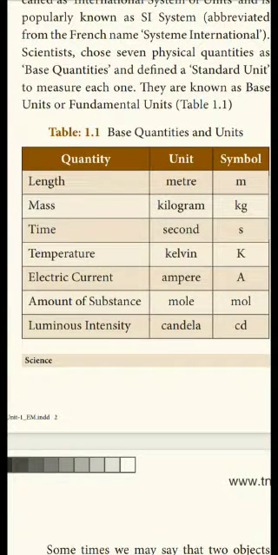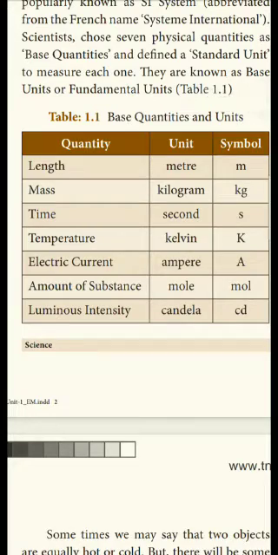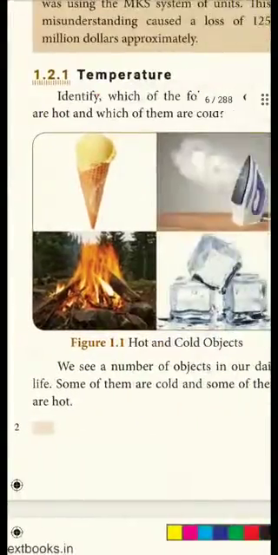These are called base quantities: length, mass, time, temperature, electric current, amount of substance and luminous intensity. The units are given. For length it is meter, mass kilogram, time second, temperature Kelvin, electric current ampere, amount of substance mole, luminous intensity candela. இதுல length, mass and time we have seen in 6th and 7th standard itself. இப்போ நம்ம பார்க்க போறது temperature.